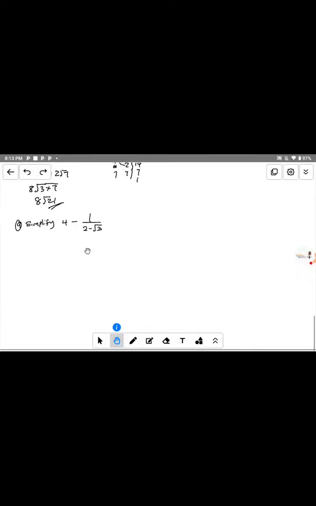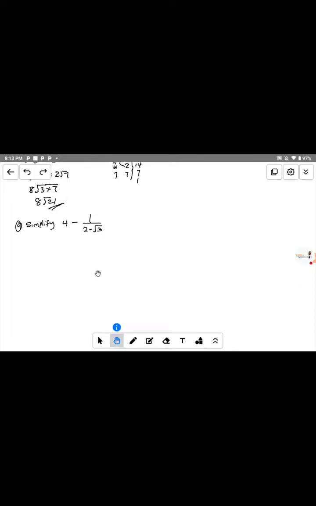Before I explain this question, I would like to explain something called rationalization. When you're given a question to rationalize, it means a process of omitting irrational numbers from the denominator. Take note of that.